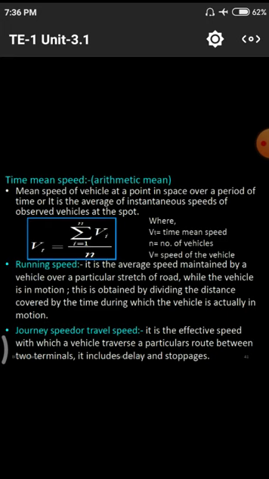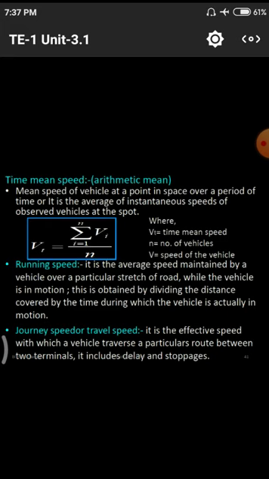It is obtained by dividing the distance covered by the time during which a particular vehicle is actually in motion. That means the distance covered by a vehicle in a particular motion is called the running speed. In a particular length of the curve, how much speed a particular vehicle maintains is called the running speed. The running speed varies from curve to curve. For a road with no curves, the running speed of the vehicle is very high. If there are any curves or any obstruction, the running speed will be low. That is the main theme.